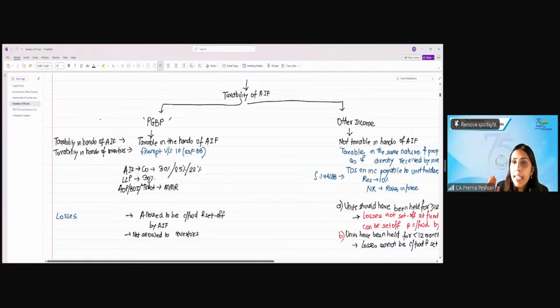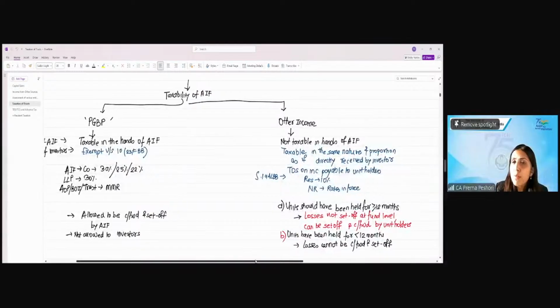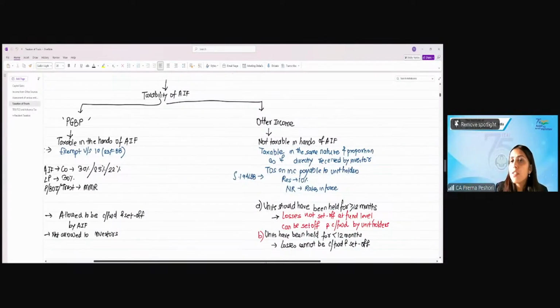Now, if the income is other than PGBP, then it will be considered as pass-through. So it will not be taxable in the hands of the AIF. This will be taxable in the hands of the investors in the same nature and proportion as if directly received by the investor. And when the AIF pays the other income, there will be TDS under 194LBB. In case of a resident, it will be 10%. In case of a non-resident, at the rates in force.